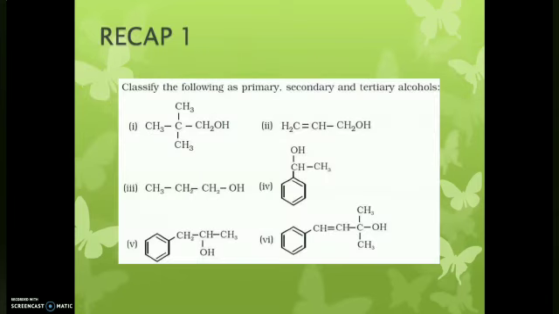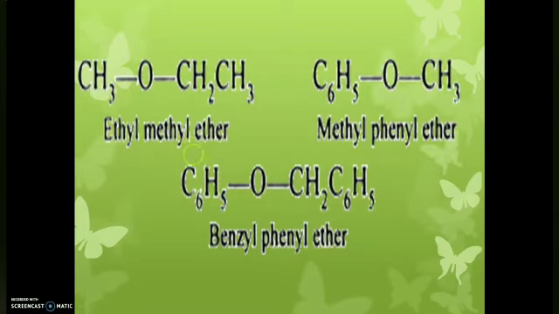Here benzyl is on one side and phenyl on the other, so it is again different. You can see some more examples. So this is all about the classification of our phenols, alcohols and ethers. Thank you.